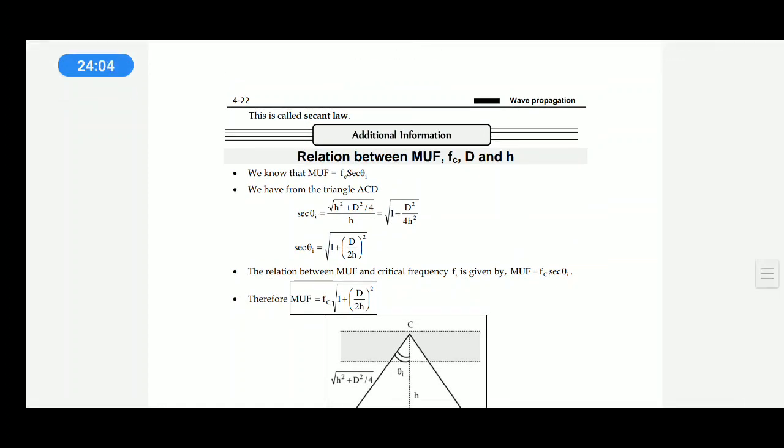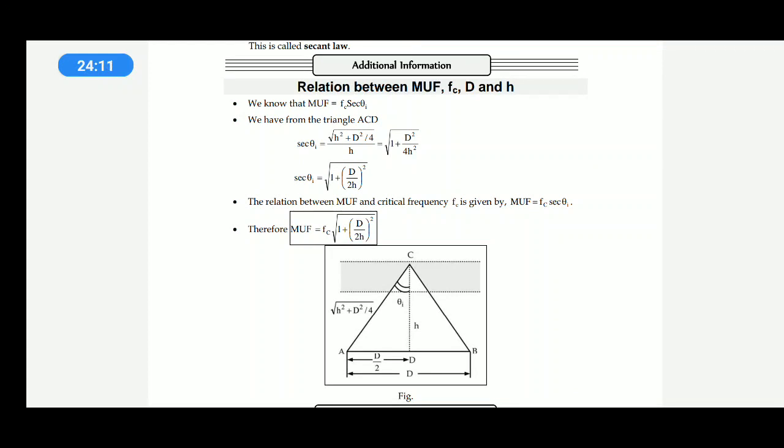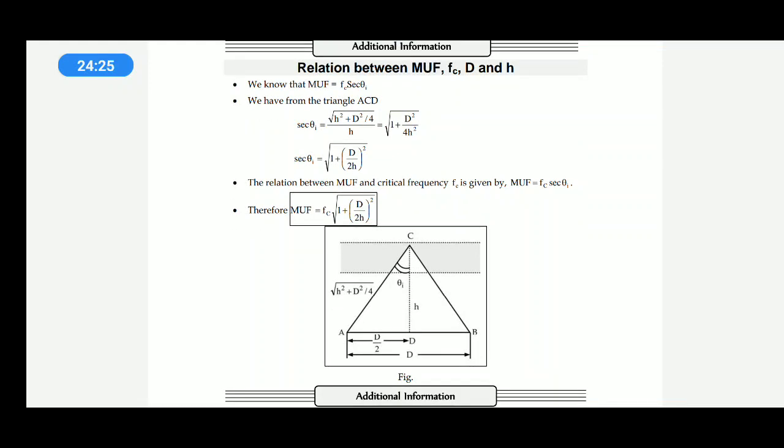MUF is equal to Fc secant theta I, that is the incident angle, secant theta I. Secant theta I is equal to under root of (h square plus d square by 4) by h, that is secant theta is equal to under root of 1 plus (d by 2h) square. Similarly, finally you will get Fc secant theta I. Secant theta is nothing but hypotenuse by adjacent.